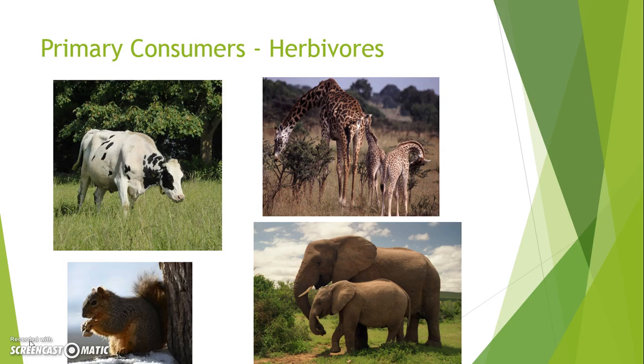Next on the food chain are primary consumers. Primary consumers are animals that eat plants to get their energy. These animals are called herbivores. Some examples of herbivores are cows, giraffes, squirrels, and elephants. Can you think of any other examples of herbivores?